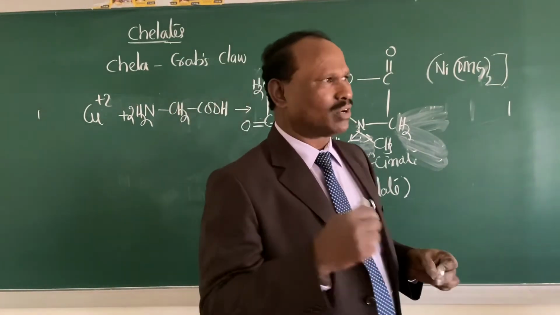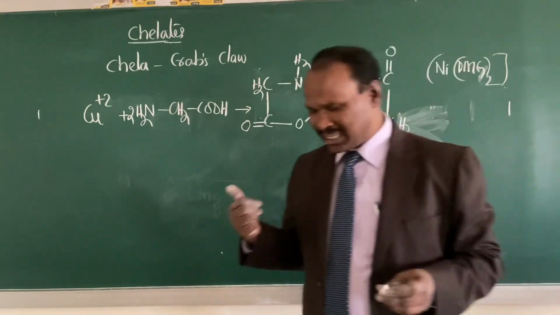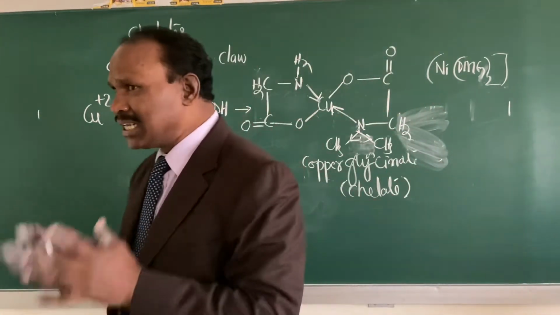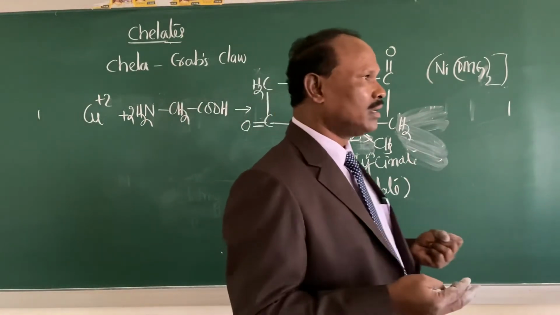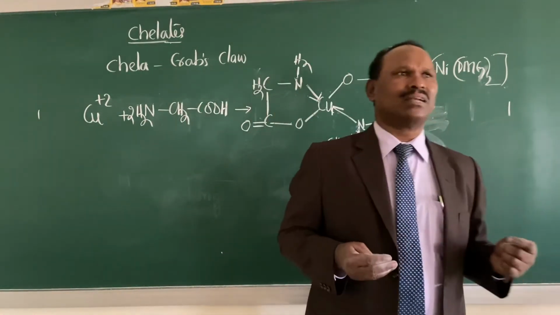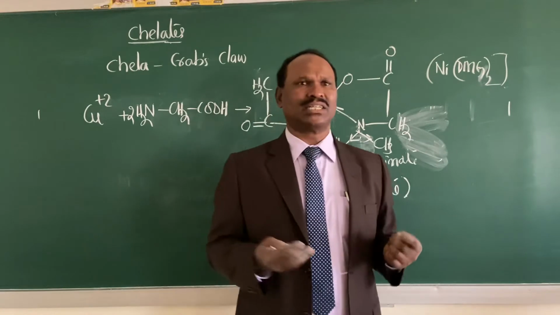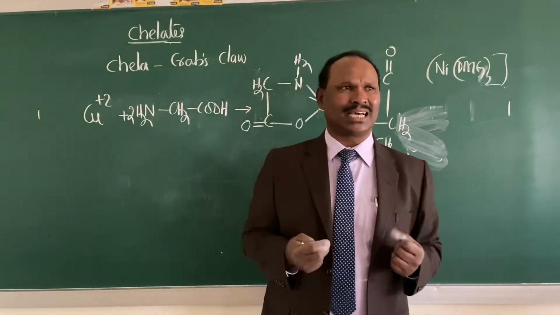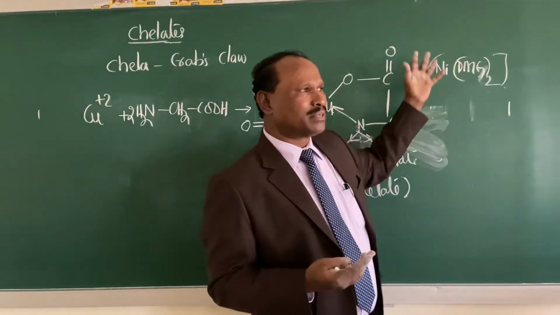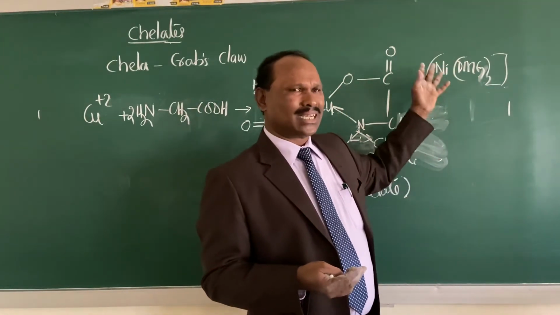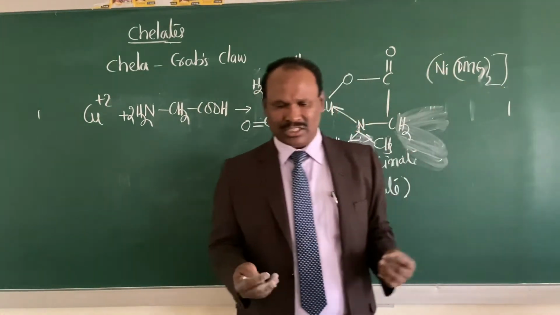So in qualitative analysis, we use this chelating technology. Even in quantitative analysis also we can use it. In the estimation of nickel, for example, in gravimetric analysis, you can use once again DMG. It will precipitate nickel as what? Nickel dimethyl glyoxime.